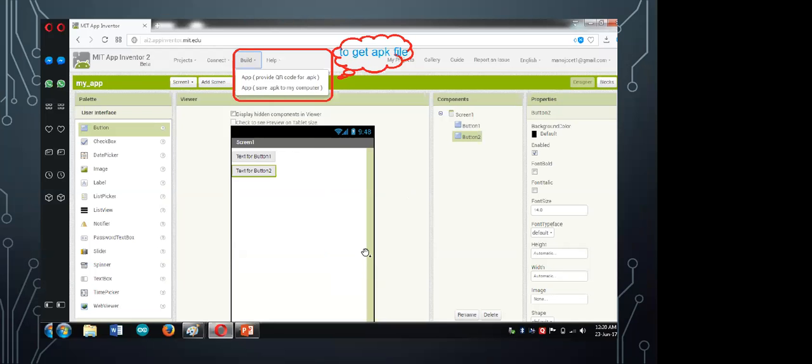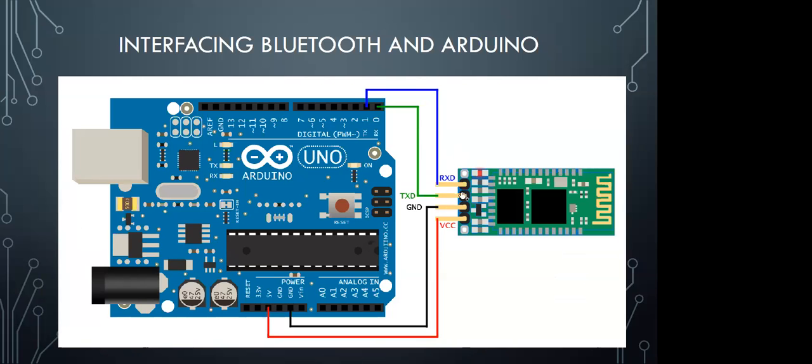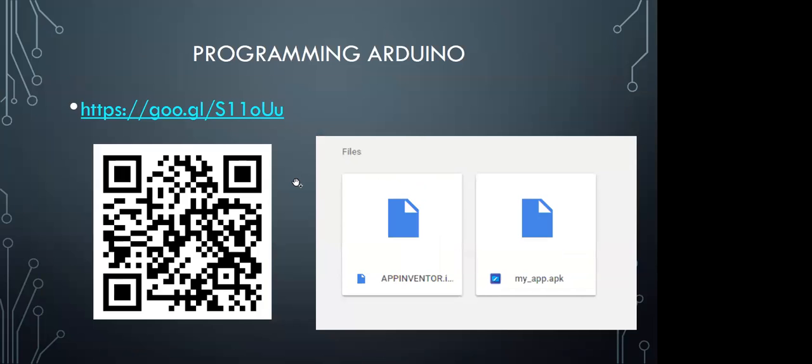After making it, what we have to do is click on the build part. Build means your app is being built and you will be able to use it on your mobile phone. Meaning you will be able to upload it on your mobile phone. Then you can upload it over there in the Arduino and you will be able to run it.